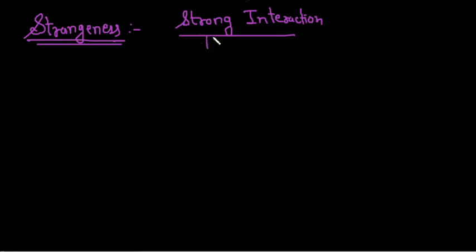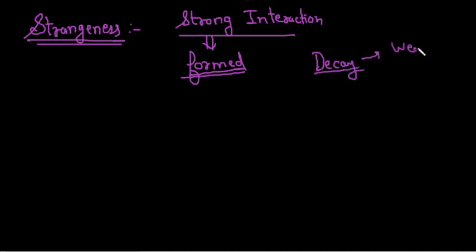They are formed by strong interaction, but they decay with weak interaction. This type of particle is called a strange particle, and they have the strange quark.